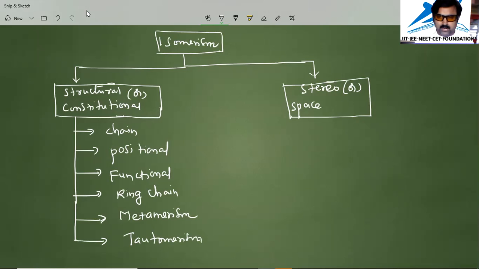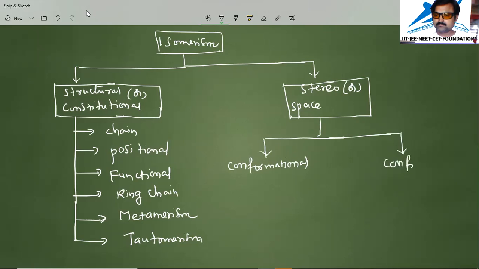Okay. And moving on to the space or stereoisomerism, there are broadly two types in this. One is called conformational isomerism, and another one is called configurational isomerism.